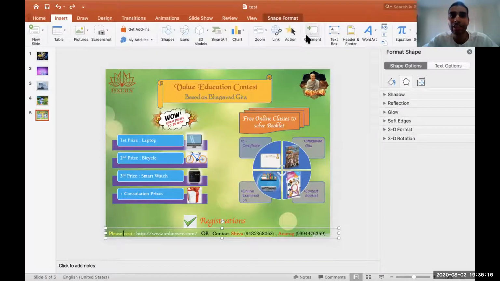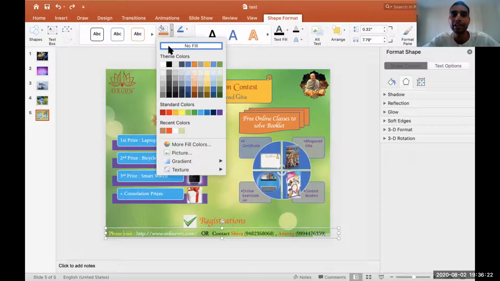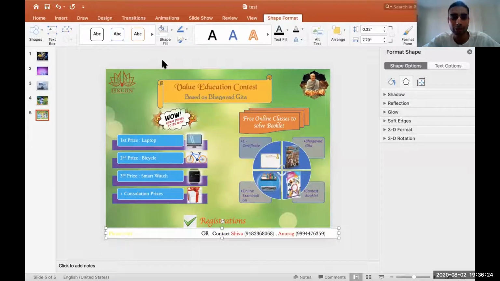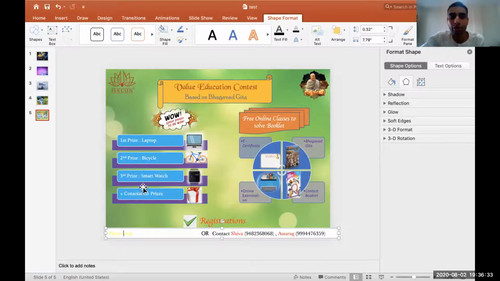This one. Yeah, now it will come. With format. Yes, Puji. Now shape fill is there. Fifth one. You can just choose white. Yes, Puji. So now you have to arrange your font also. The font, yes, that you can do.